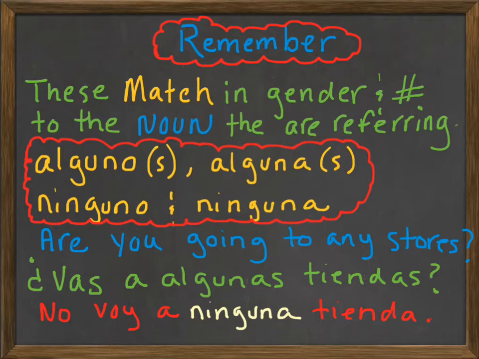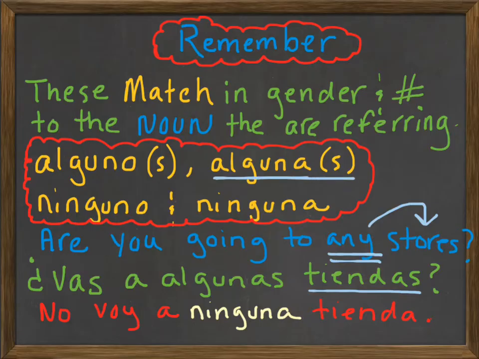Okay, so for example, are you going to any stores? Any is actually going to be alguna up here. Now, because it's talking about stores, it's going to have to match. Stores, tiendas, are feminine and plural, so any is going to have to take the feminine and plural form, which, if you look up here, would be algunas. So when you conjugate it, it would be this. ¿Vas a algunas tiendas? Are you going to any stores?